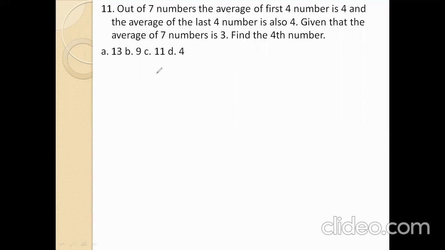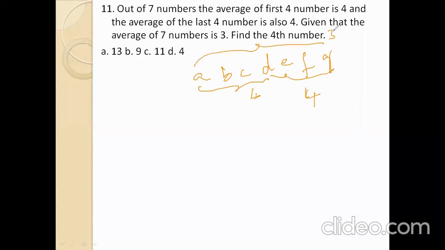Next. Out of seven members, the average of the first 4 members is 4. But the average of the last 4 members is also 4. Given that the average of 7 members is 3, find the fourth number. So A, B, C, D, E, F, G, 7 members. First 4 average is 4. Last 4 average is 4. These 7 members average is 3. We need this fourth number.